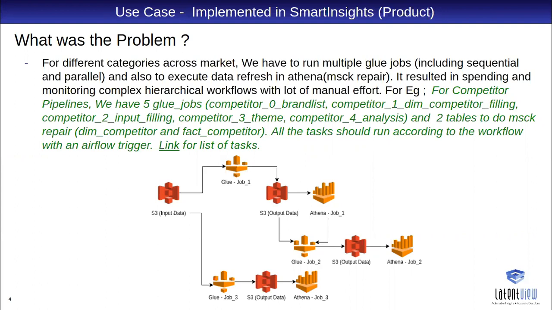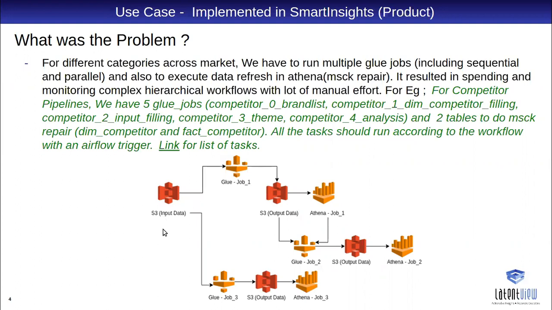This is an example of a competitor analysis. Similarly, we find the potential influencer, where we have a different set of jobs for influencer analysis, and we find the co-occurrence in a conversation for the driver analysis. What drives a particular conversation? We find the driver, and then we have source filter. So we have different sets of analysis, and in each analysis we have a different set of jobs. So this was a very complex scenario.